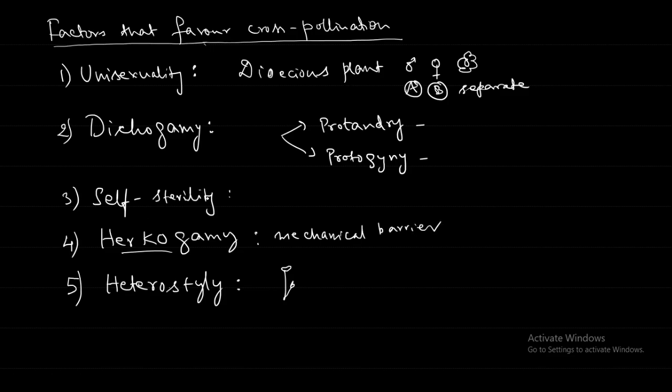Self sterility. Dichogamy, it is the time of maturation: protandry, protogyny, and unisexuality. So these five factors are there which will favor the cross pollination.